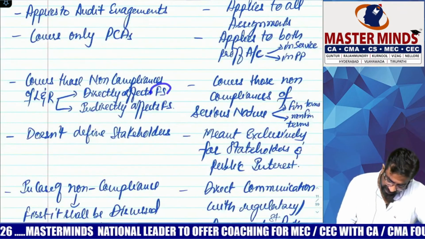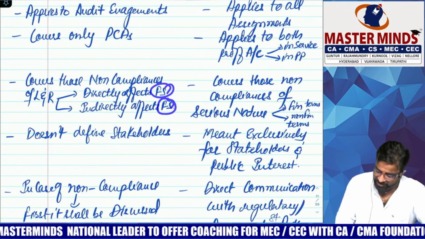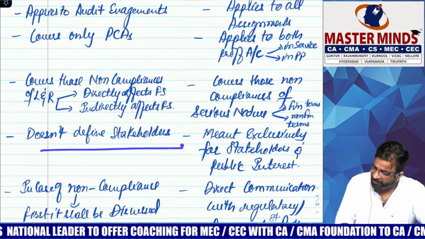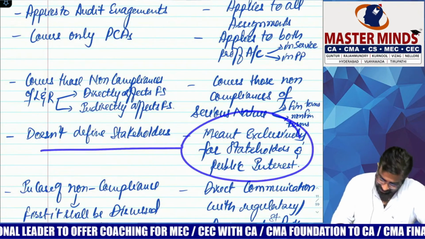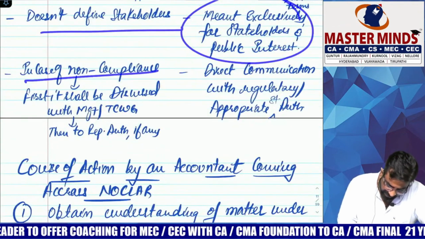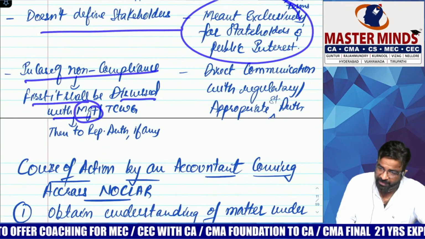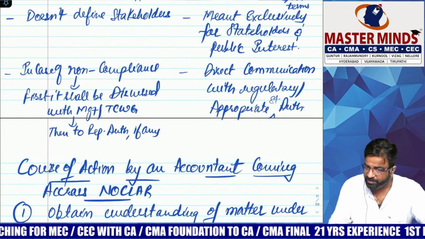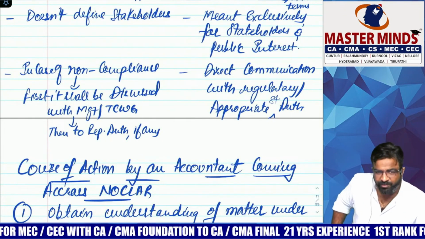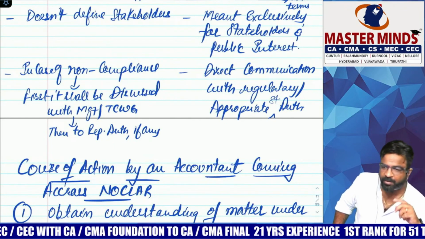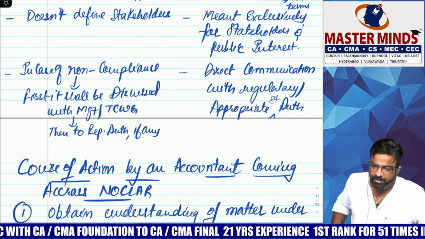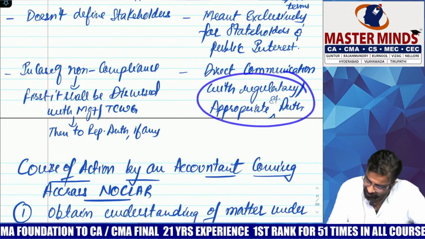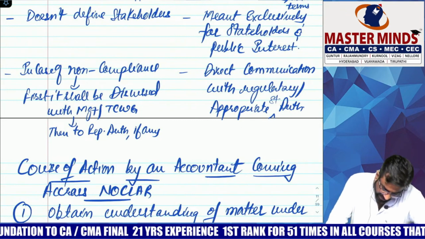And what is the next one? It covers only matters relating to FS. What is FS? Financial statements. It covers both financial as well as what? Does not define the word stakeholder. Defines the word stakeholder. And in case of non-compliance, first it shall be discussed with whom? Management, in case of SA 250. First raise it with management and discuss. But in Noclar, if you are doing terrorist financing, let me directly report it to the police. No need to discuss it with management or TCWG directly. You can communicate with the regulatory and appropriate authority.